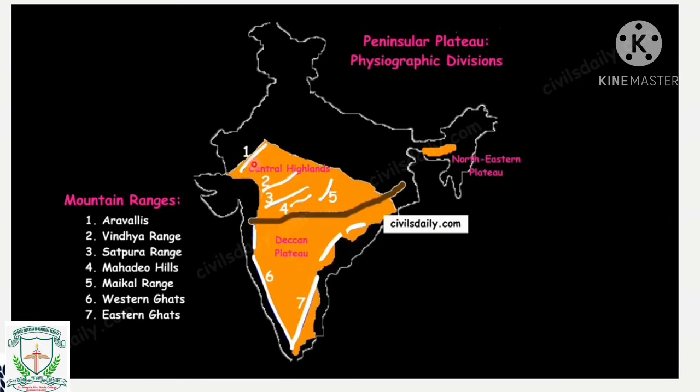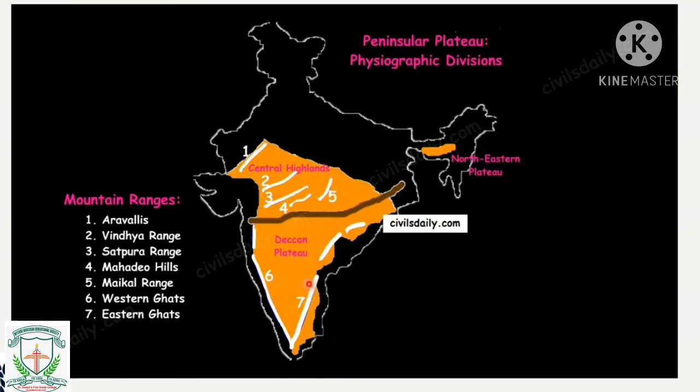So we are having one, Aravali. From the left we'll start with Aravali. So this is the central highland, and second, Vindhya, Satpura range, then Mahadevo hills, then the fifth is the Maikal range, sixth is Western Ghats, seventh one is Eastern Ghats. So they are present in the middle portion. Only in the southern portion we are having Eastern and Western Ghats. They fall under the Deccan Plateau itself.